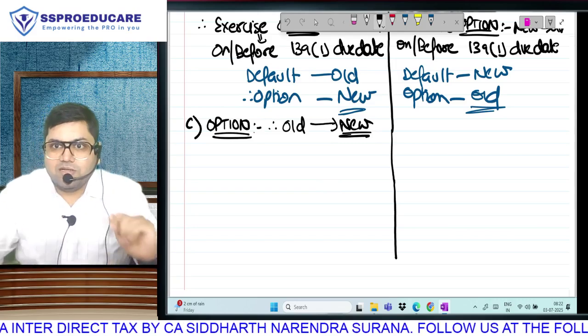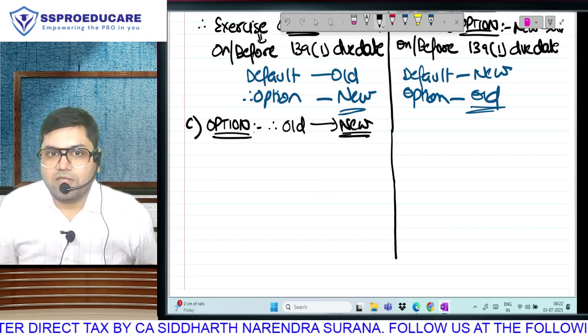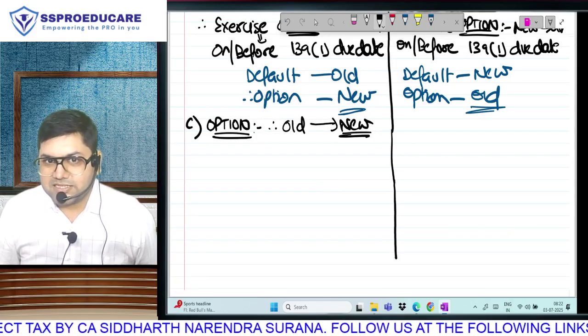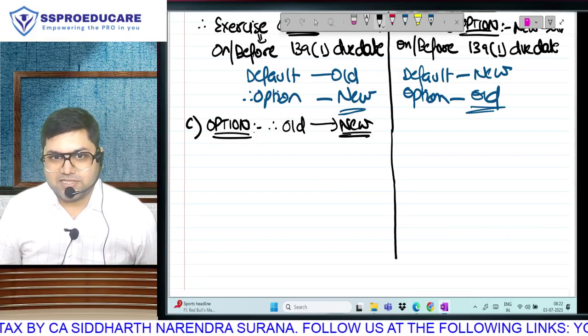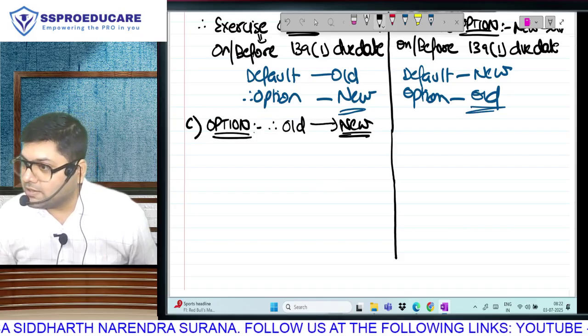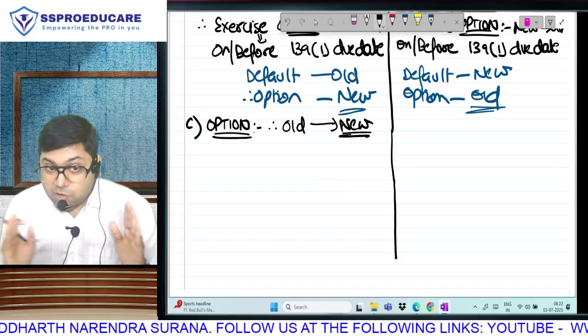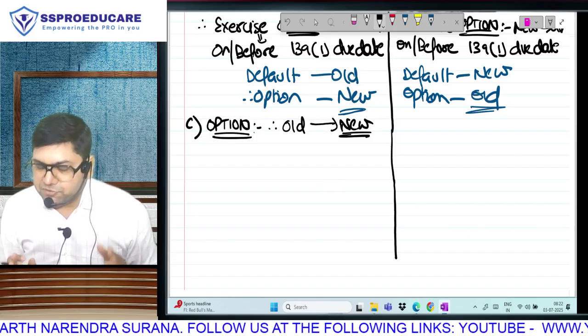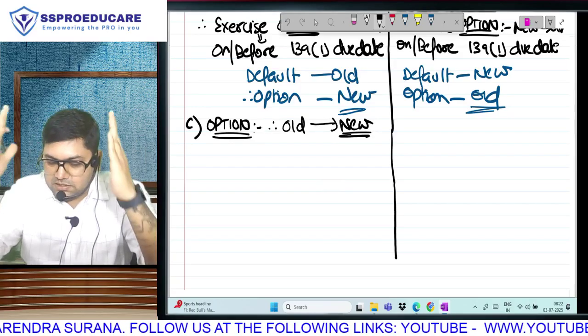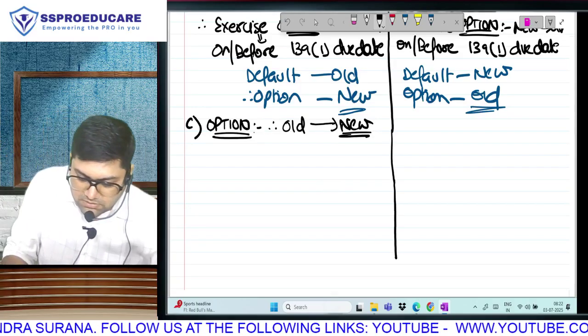But we are talking about the left side. Right now we are talking about the left side. Are you with me? I have exercised my option. On the left side, when I say I have exercised my option, I have now gone into the new regime. Now where is this company? Where is this cooperative society? After the option, where is it? New regime.